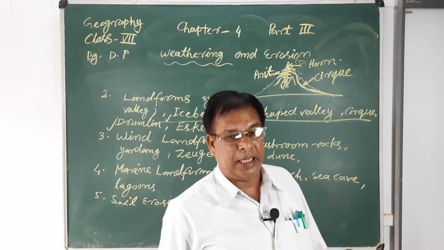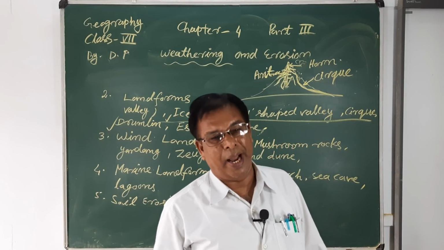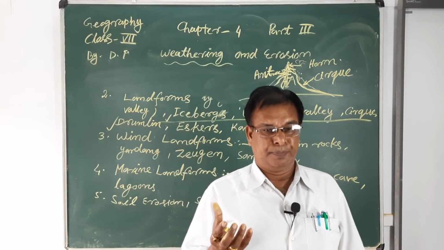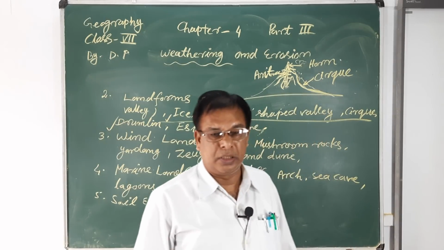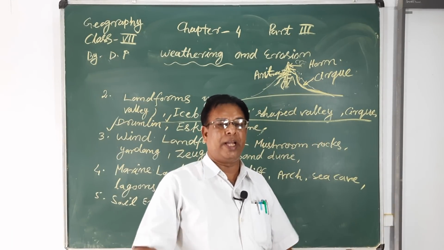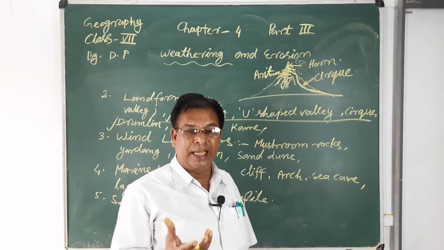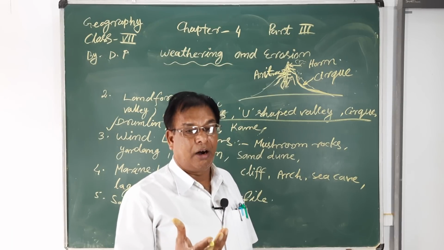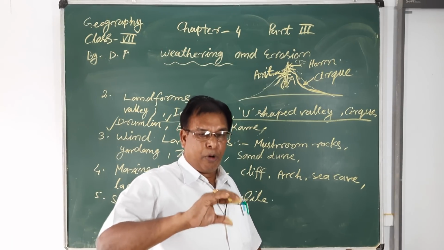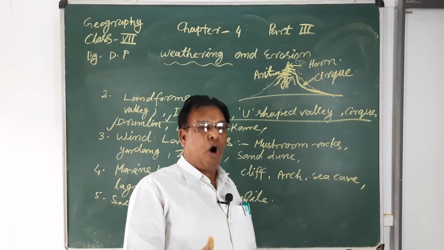Drumlin is the name of landforms formed by moraine deposits by the glacier on the lowland areas or in the way of the glacier, formed just like an egg basket, or the opposite parts of a boat, an upturned boat and a basket of eggs.